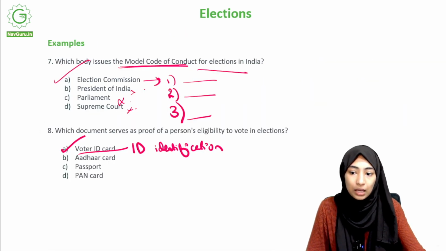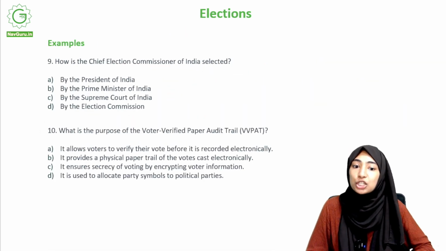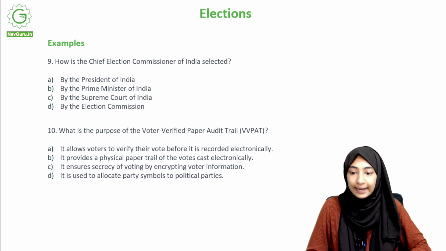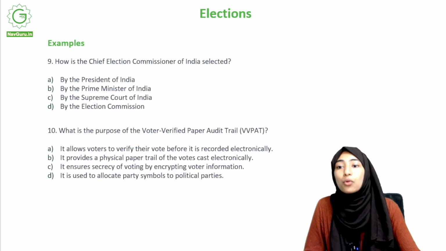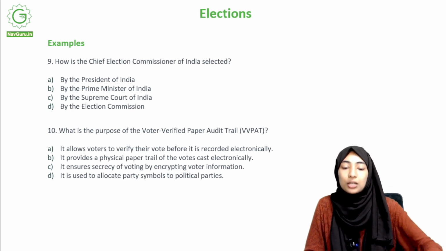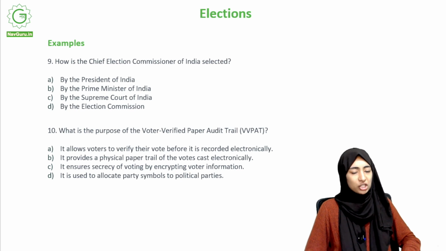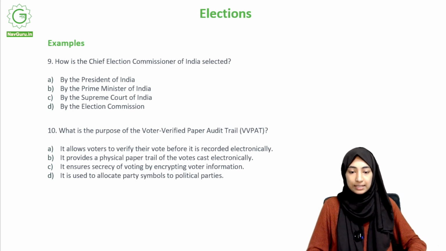Okay, moving on. How is the Chief Election Commissioner of India selected? By the President of India, by the Prime Minister of India, by the Supreme Court of India, by the Election Commission. Your time starts now. How is the Chief Election Commissioner of India selected?